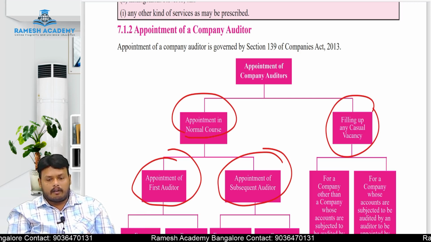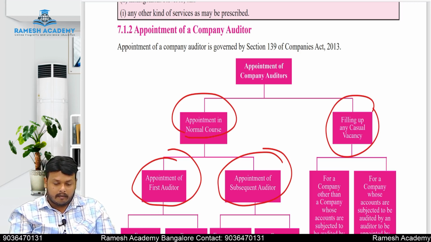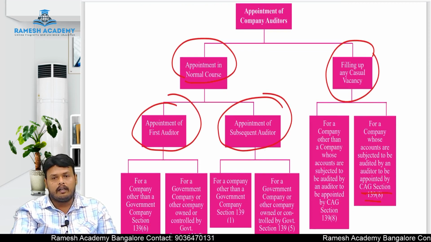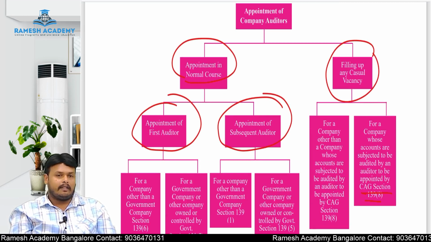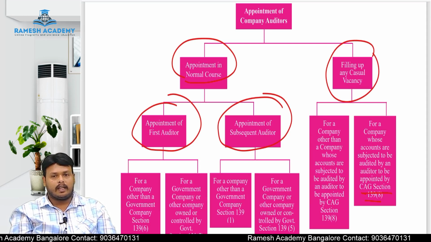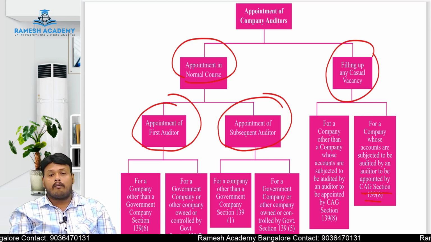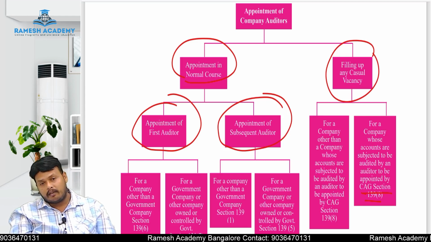Now, appointment of company auditors. Appointment of auditors is classified into two: appointment in the normal case and filling up of casual vacancy. Again, in the normal case, there are two things: appointment of the first auditor and appointment of a subsequent auditor.